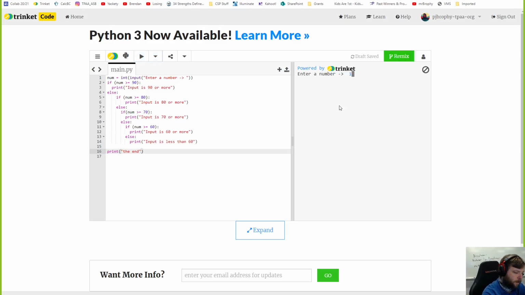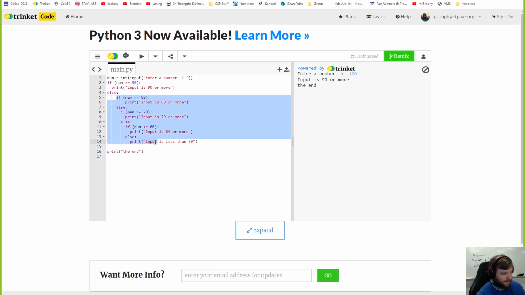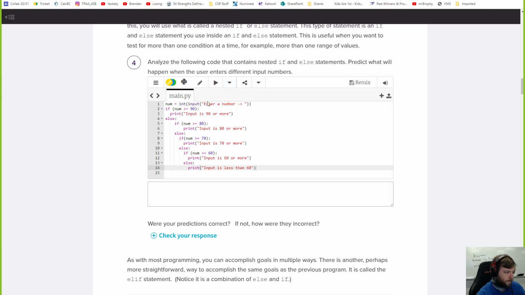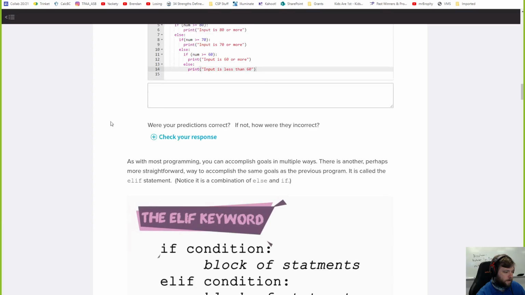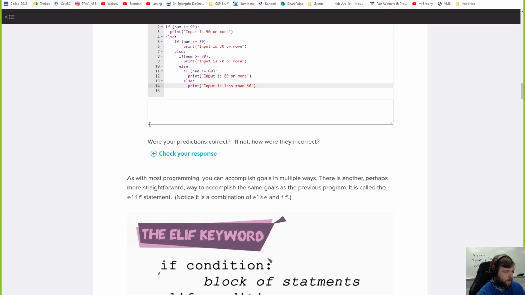Same thing, if I did 100 again, to show you this, this becomes true, it prints this, then it skips this else. Everything else is inside the else on line 4. So it skips it all, goes straight to print the end. Right? That's what's going on. Were your predictions correct?